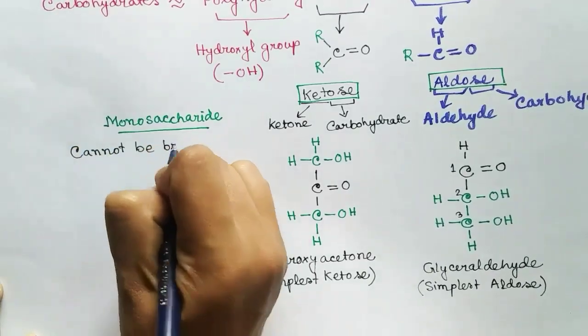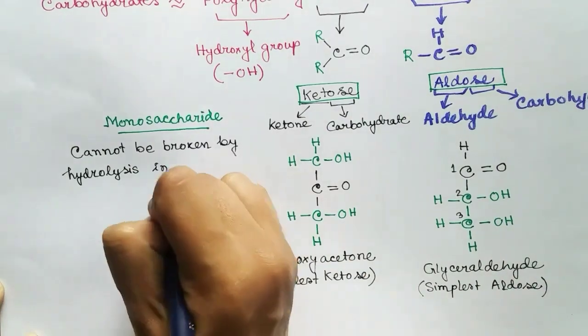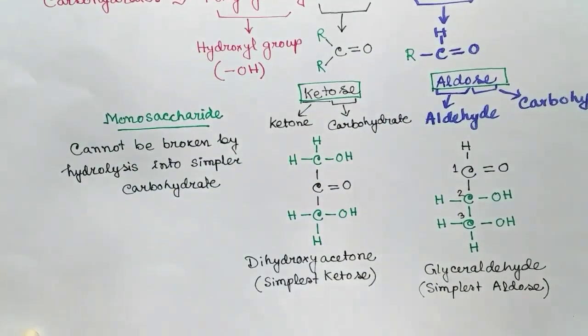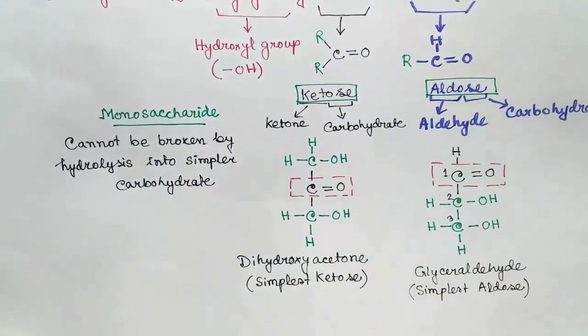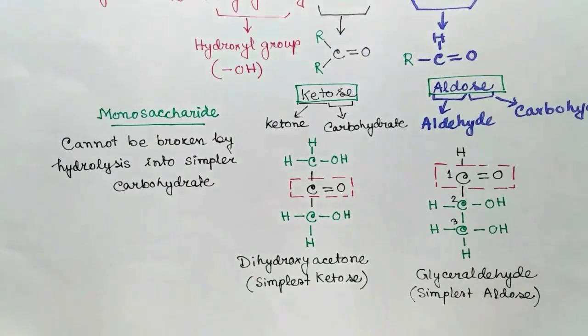Monosaccharide means the saccharide or sugar that cannot be broken by hydrolysis to make another sugar. So here you can see in both the molecules that if we hydrolyze the ketone or aldehyde group, then it will no longer remain a sugar. So we cannot break it into another sugar. That's why they are monosaccharides.